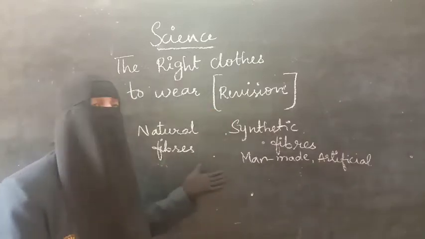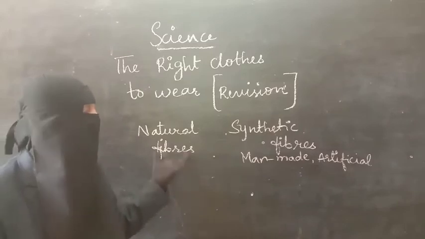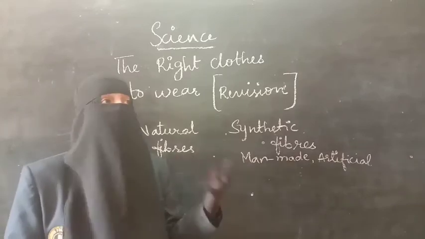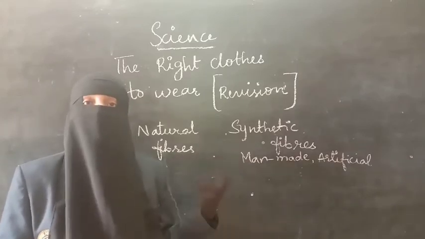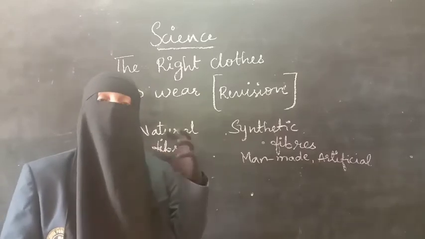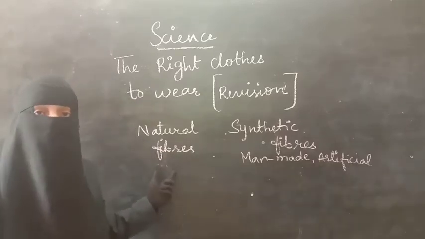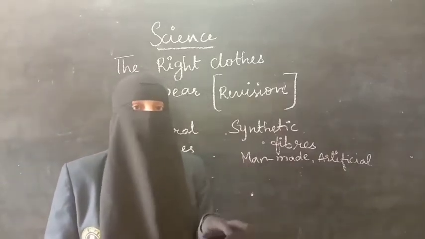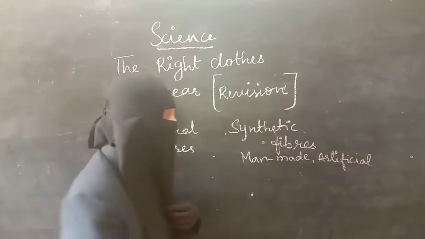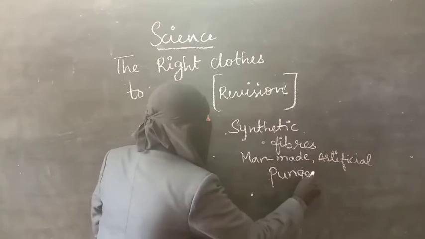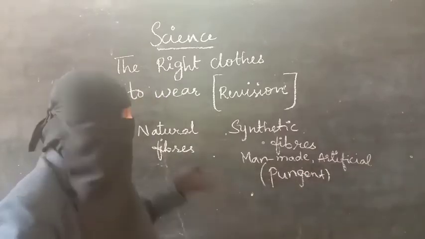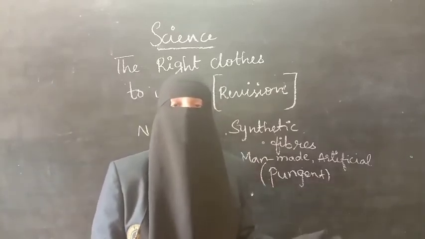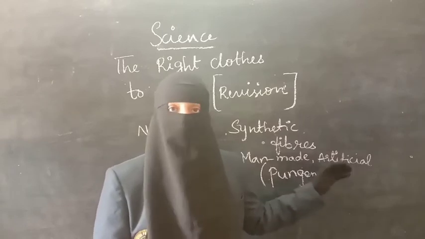There is a difference between natural and synthetic fibers. When natural fibers are burnt, they give the smell of burning hair, the same smell as when feathers or hairs are burnt. Whereas synthetic fibers give the smell of burning polythene. When any plastic or polythene is burnt, we get a pungent smell. We get that pungent smell when we burn synthetic fibers. So natural fibers are cotton, jute, wool and silk. Synthetic fibers are polyester, nylon, acrylic, etc. Many synthetic fibers are there.